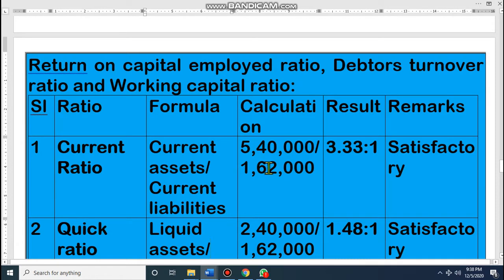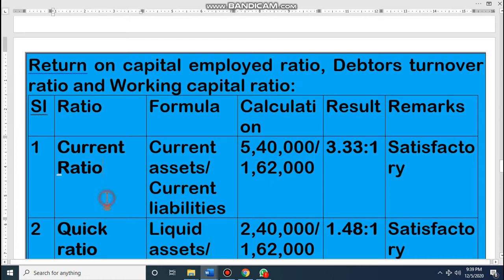So take your calculator, 5,40,000 divided by 1,62,000 is 3.33, and the "is to 1" is for the formula. The current ratio is satisfactory. Dear student, all of you know that 2 is to 1 is the standard value of current ratio, and this is more than that. So as per the current ratio, this company belongs to the satisfactory category. That means they have a good current ratio and can pay their liabilities as they wish.